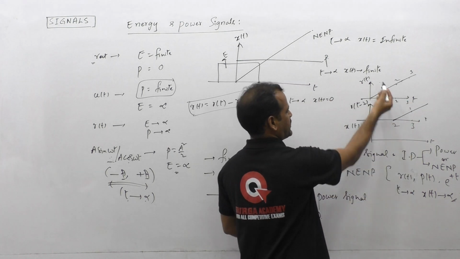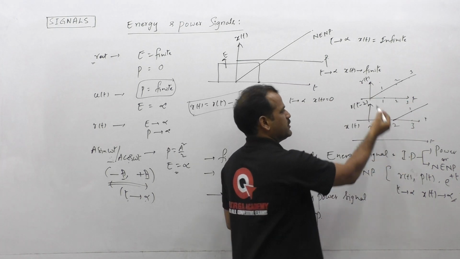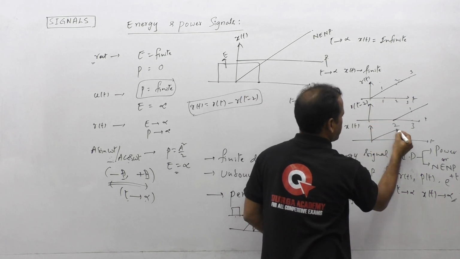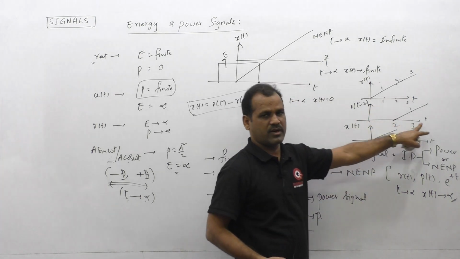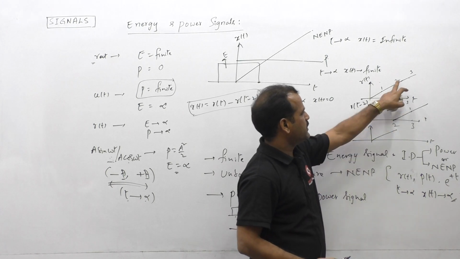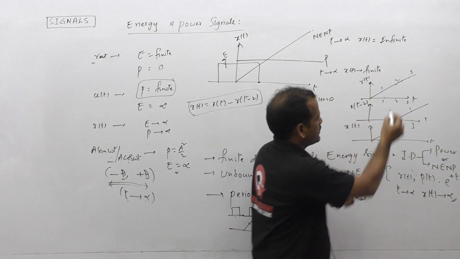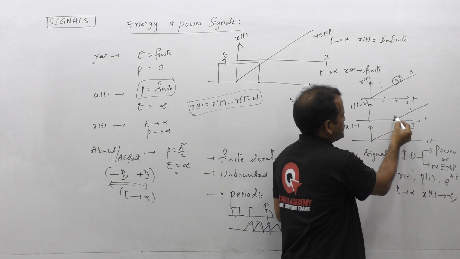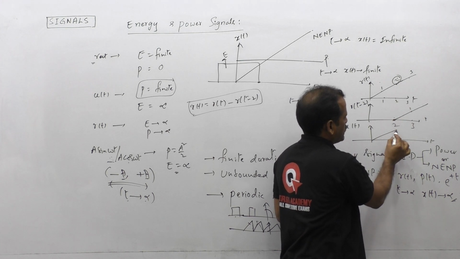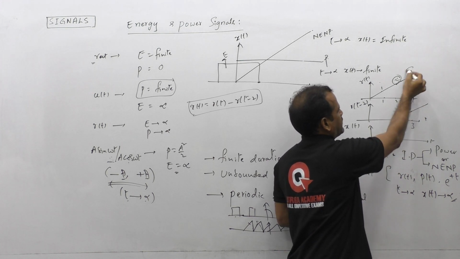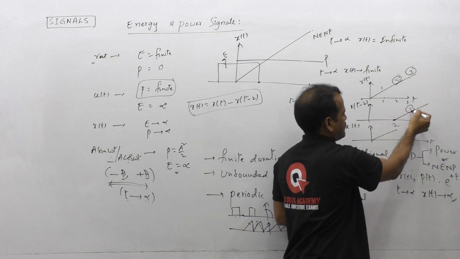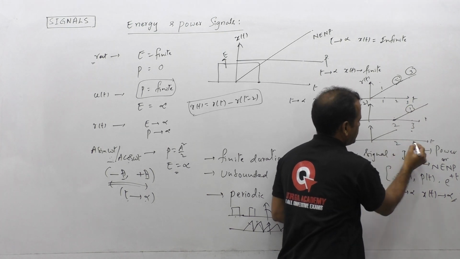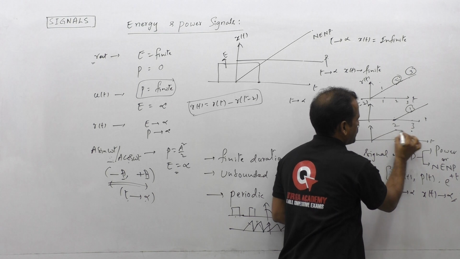Then x of t is r of t minus r of t minus 2 here. So from 0 to 2, it follows the ramp. After that, from 2 onwards, x of t amplitude: at 2, 2 minus 0 is 2. At 3, it is 3 minus 1, 2. So at 3 also, x of t amplitude is 2.